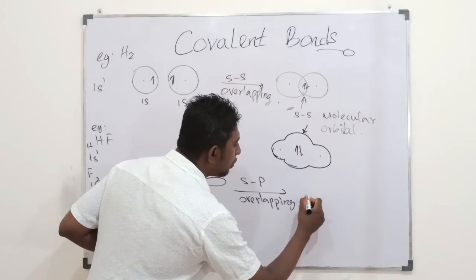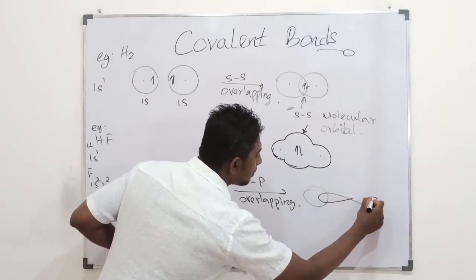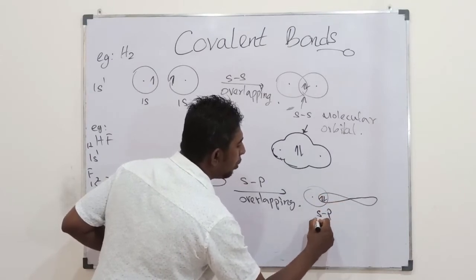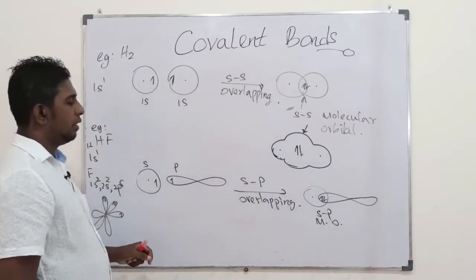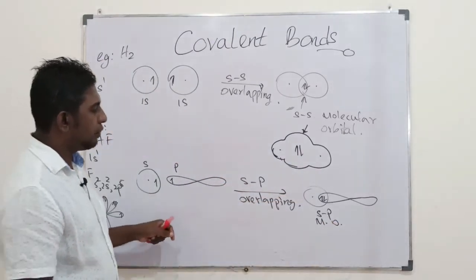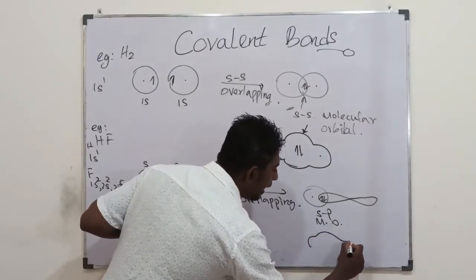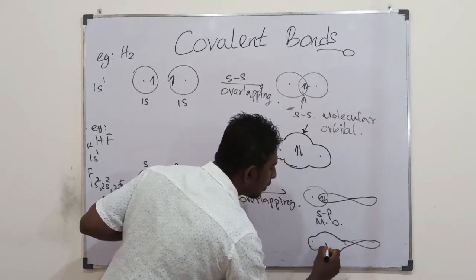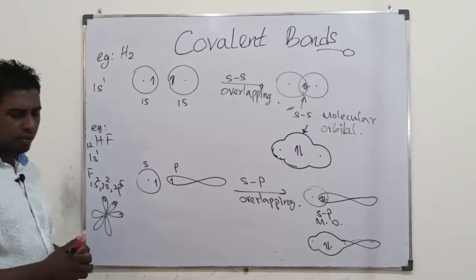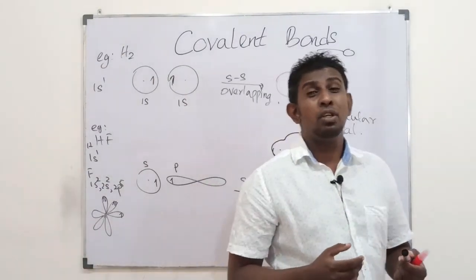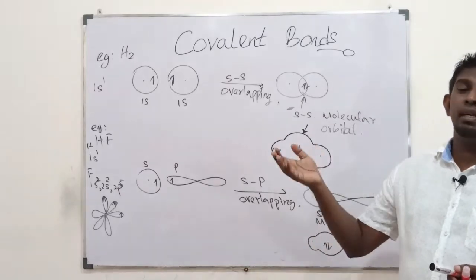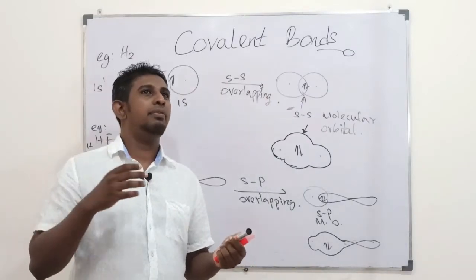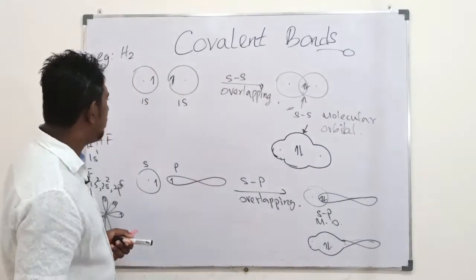So then the molecular orbital could be referred to as the sp molecular orbital. So this is the sp overlapping. The same thing could be given in this way as well. There are some other atomic orbitals as well: p with p, d with p, s with d, d with d, f with f, f with d. So various different overlappings are possible.